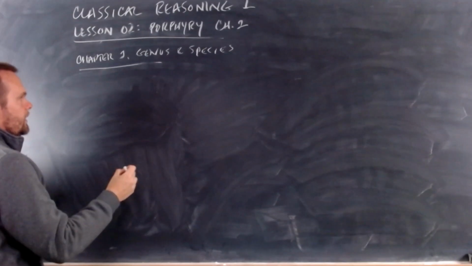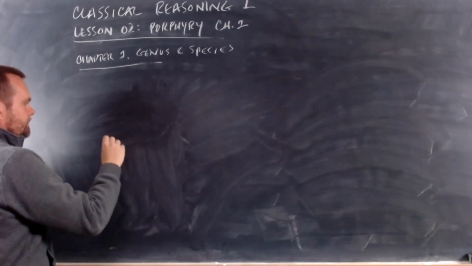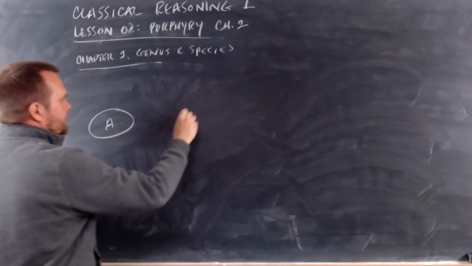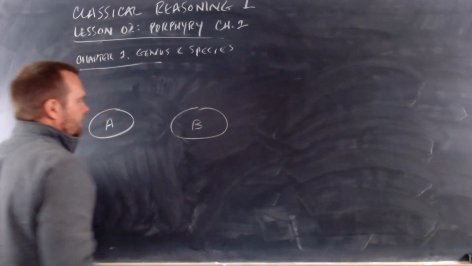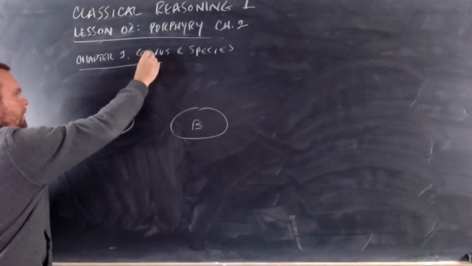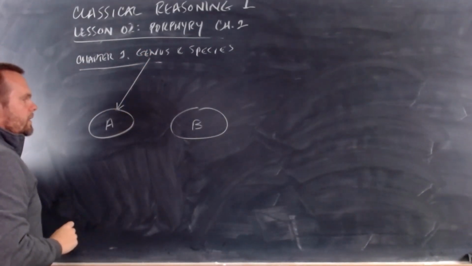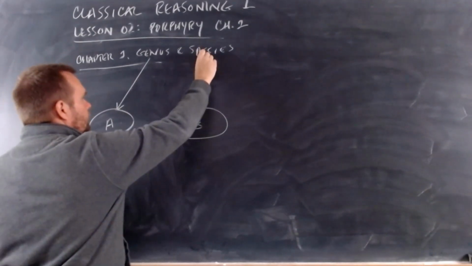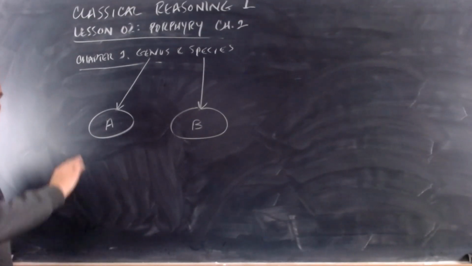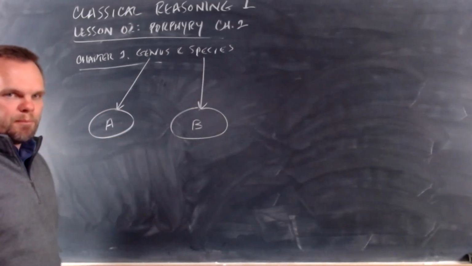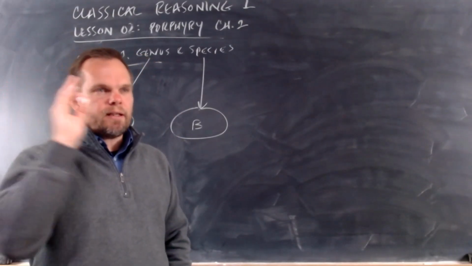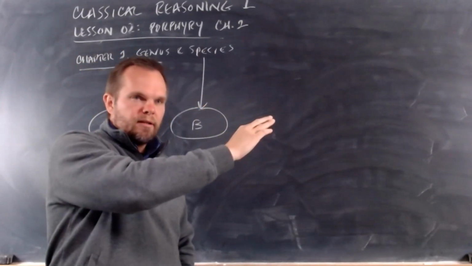So, for example, if we have an idea over here, idea A, and idea B, what would be ideal, the perfect world, would be that one word was a name for idea A, and one word was the name for idea B. That would be the perfect world. Everything would be simple. All of our communication would be clear. We would have an idea and a word and an idea.